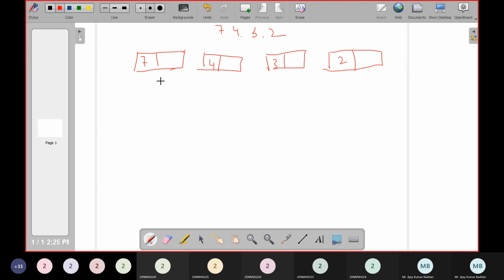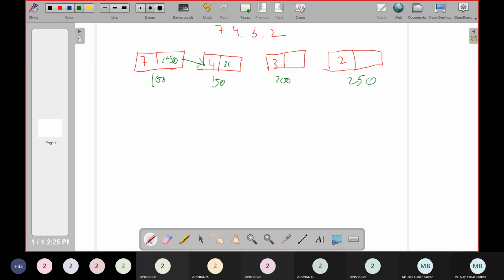And the next block, whatever. So let me write the address. Let us suppose the address for this block is 100. This block is 150. I will use a separate pen for this so that you can understand it. So suppose the address for this is 100, this is 150, this is 200, 250, some random numbers I'm giving here. So the next block of this particular node will consist of the value 150, which will form a link with this particular node. So this is the 150th node. So there is a link formed here.